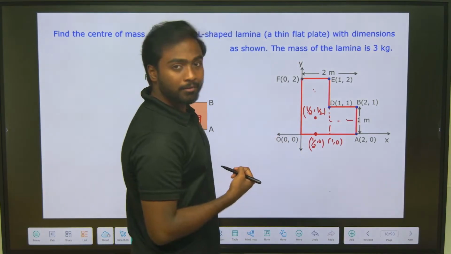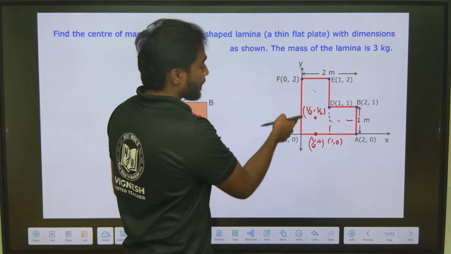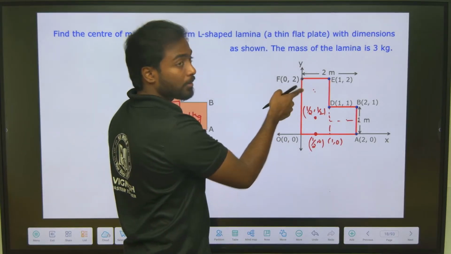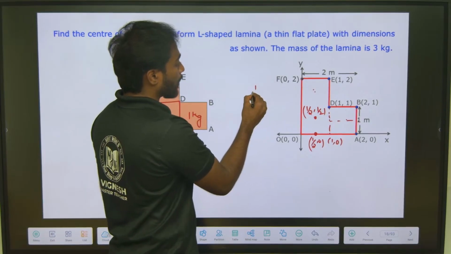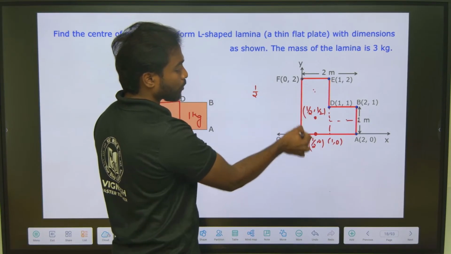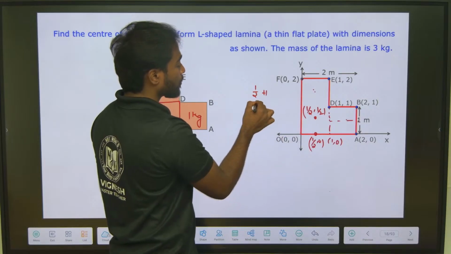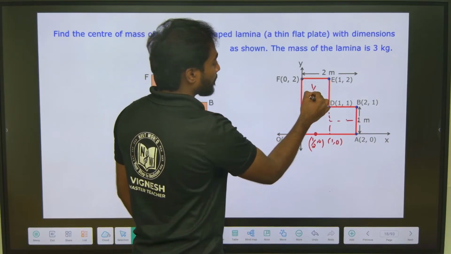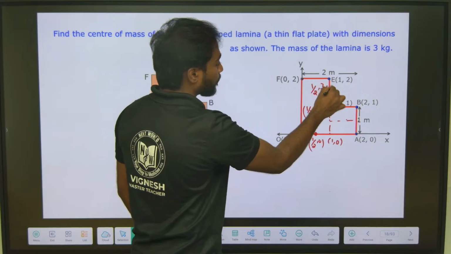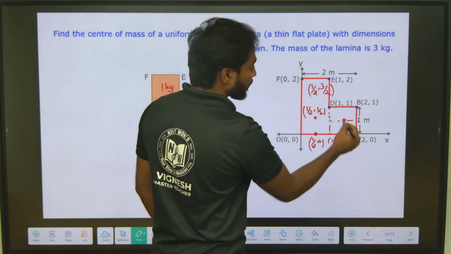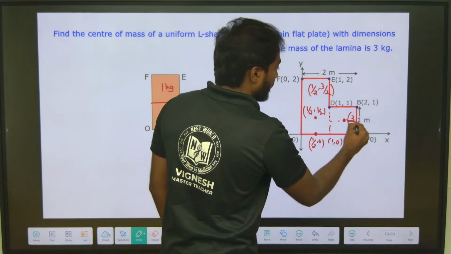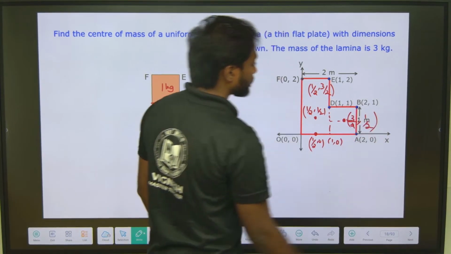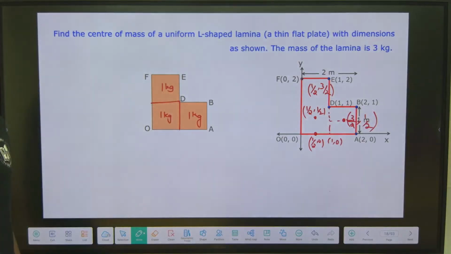Then this point, it is 1 plus 1 by 2, which is 3 by 2. This is total 1 and this is 1 by 2, so which is 3 by 2. So (1/2, 3/2). What about this point? This point is (3/2, 1/2). Right? Now we got the points.